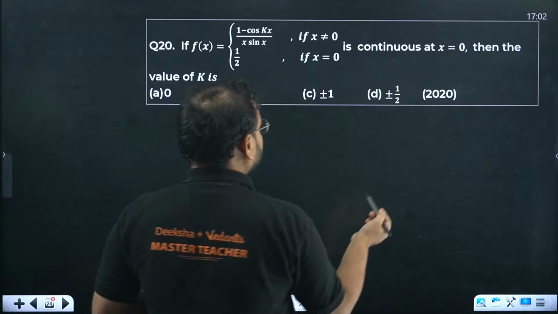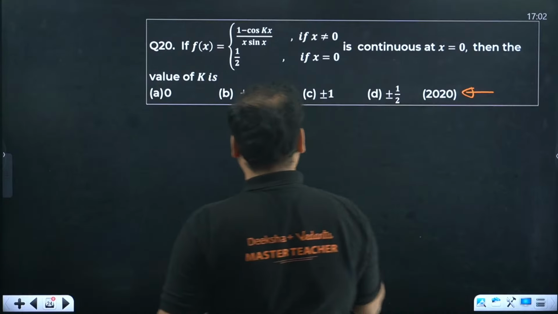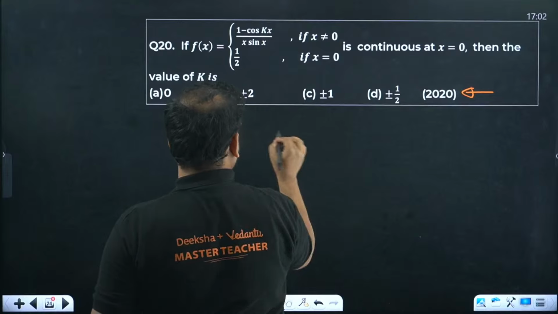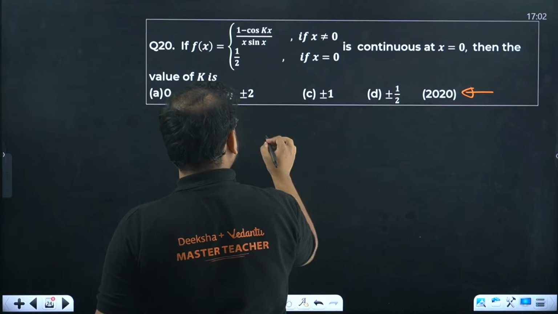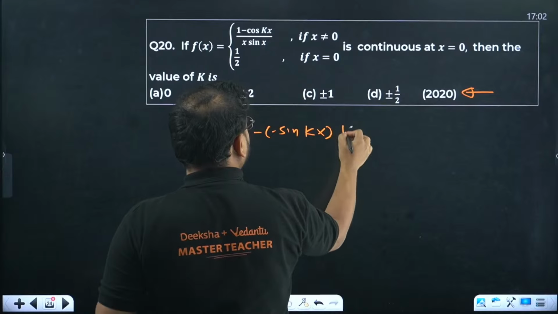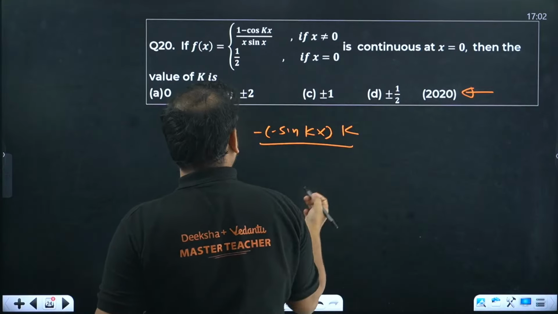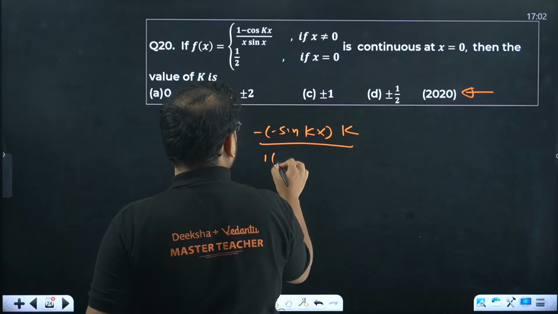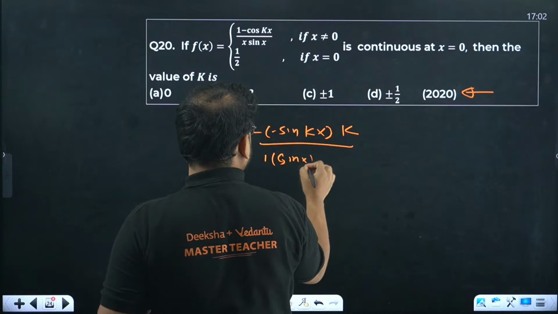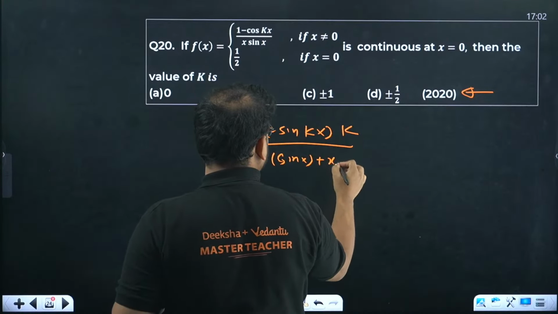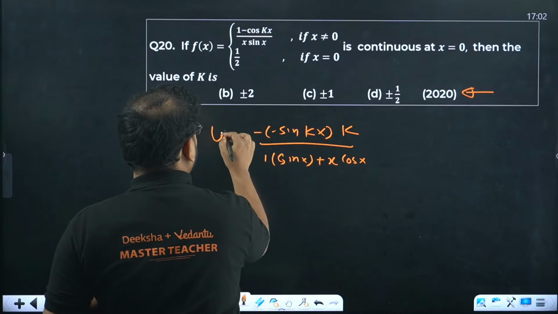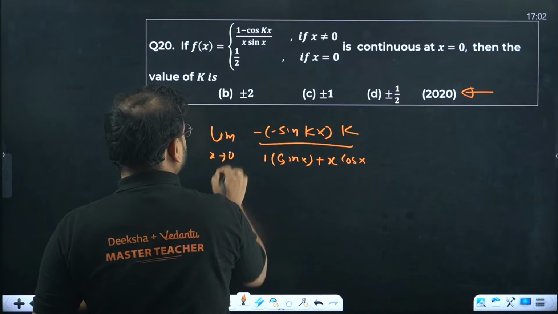Similar question again. You can see the same pattern repeats. Answer over here, guys. So 1 minus cos will become what? 0. Cos becomes minus sine, so minus of minus sine kx into k. This becomes what? x sin x is there, right? So x becomes 1 and we have sine as sine only. And this time x is as it is, sine as cos. So x cos x we have.